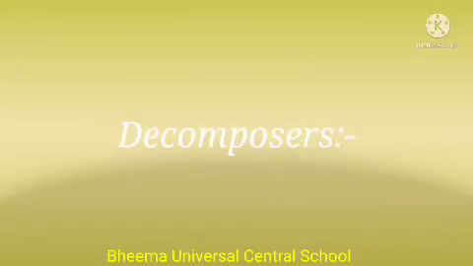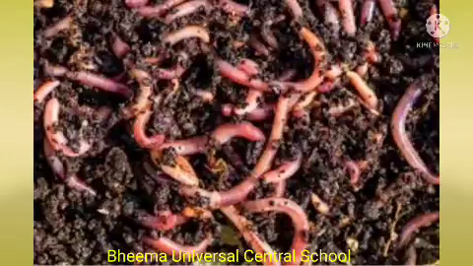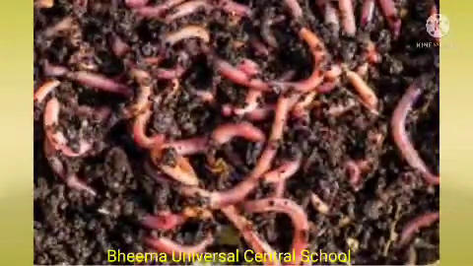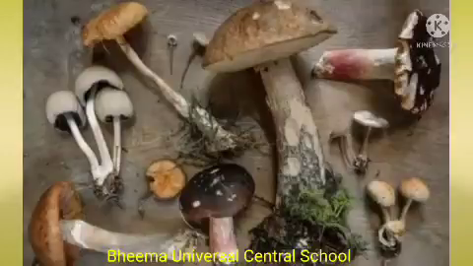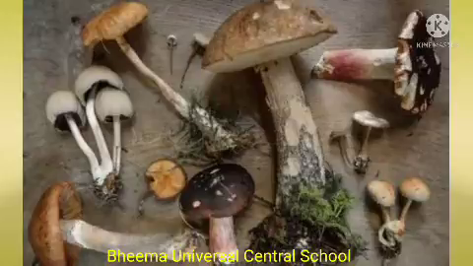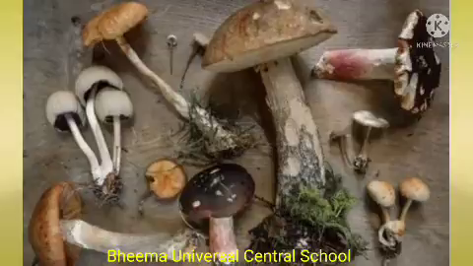Next is decomposers. The organisms that feed upon and break down dead and decaying plants and animals into useful and simpler substances and minerals that other organisms can use further are called decomposers.